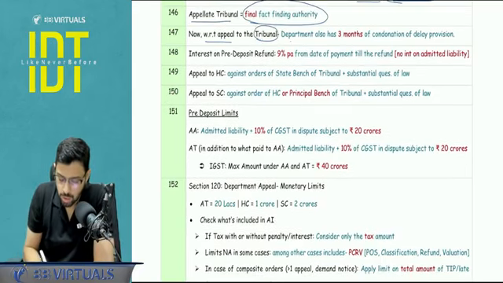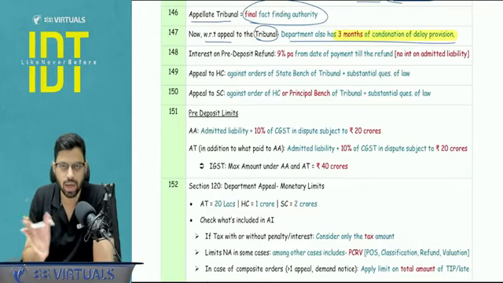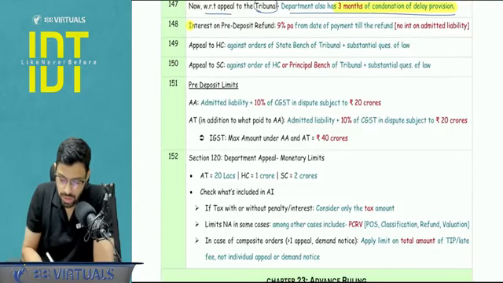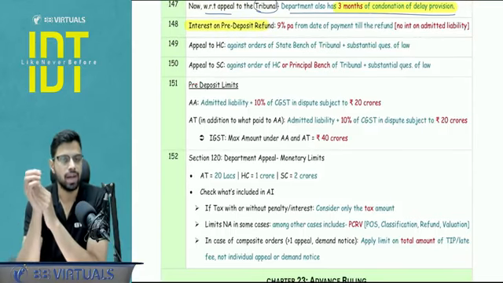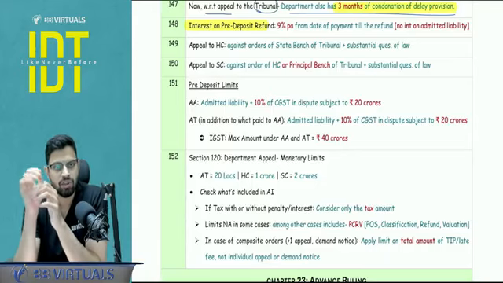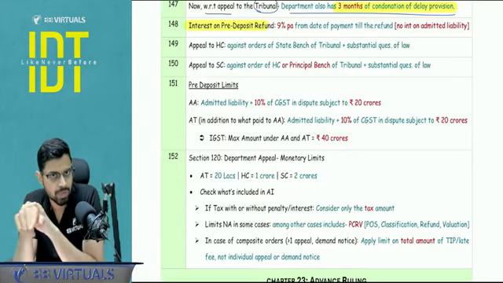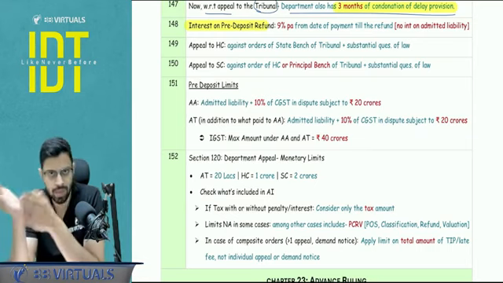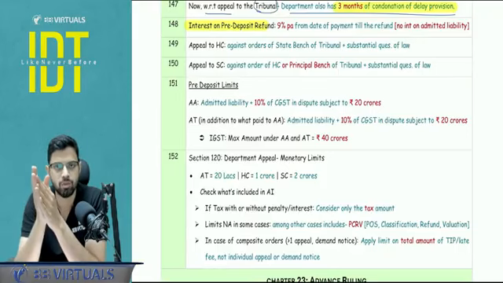Now, with respect to appeal to the tribunal, department also has the condonation of delay, that is 3 months provision is there. Earlier, the condonation of delay was not allowed to the department, right? Now, there is a concept of pre-deposit that we will see what are the limits. When the pre-deposit is refunded, let's say I win the case, then I will get the refund of the pre-deposit along with the interest. This interest rate you have to take as 9%, not 6%. And this interest will start from the date you deposited the amount, but ICI will take from the next day. You know the reason, right? We have covered this in the questions. You must have covered it in the questions that from date, the first date we exclude.